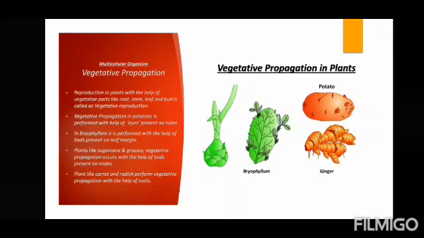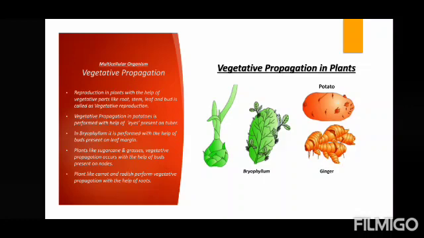Here the other parts like roots, stems, leaves are involved in the reproduction. That is why it is called vegetative propagation. Propagation means to multiply something, to form new organisms. That is why the name vegetative propagation, because the reproduction is taking place with the help of vegetative parts of the plants.